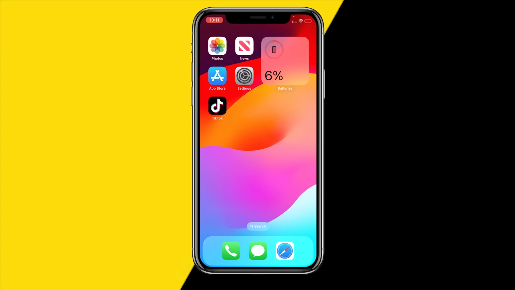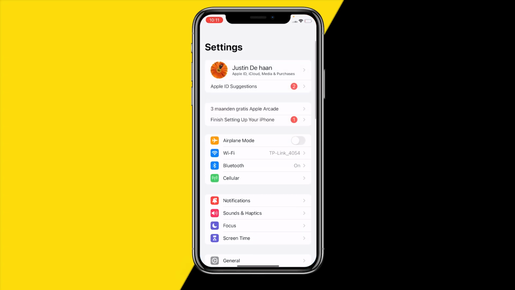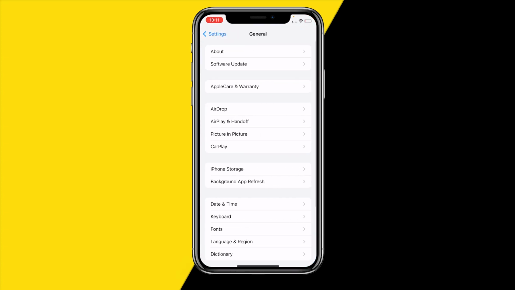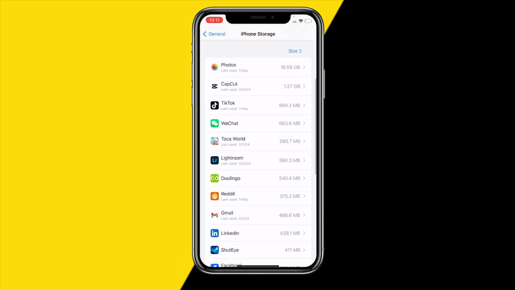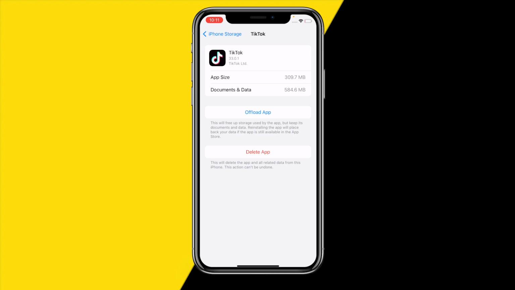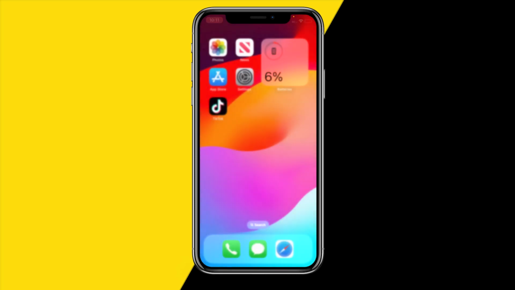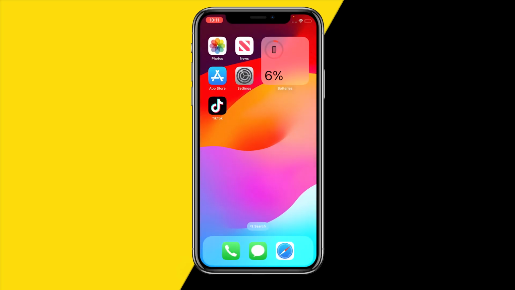If you still can't, then just go into settings on your iPhone, then scroll down till you find general, iPhone storage, just like this, and then scroll down till you find TikTok right here, click on offload app, wait till the app is completely offloaded, reinstall it through this same page, and then open TikTok again, and then you will most likely be able to like immediately again. However, I'm not completely sure about that, but you can at least try. And otherwise, you just need to wait 24 to 48 hours and then it should be fixed as well.